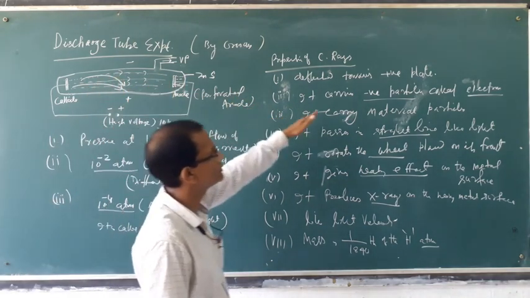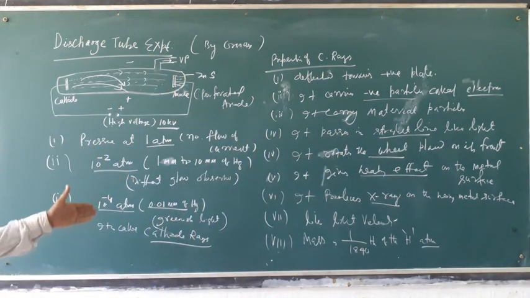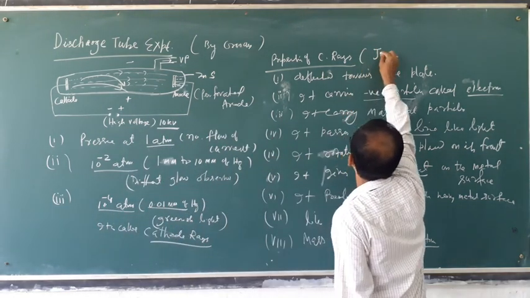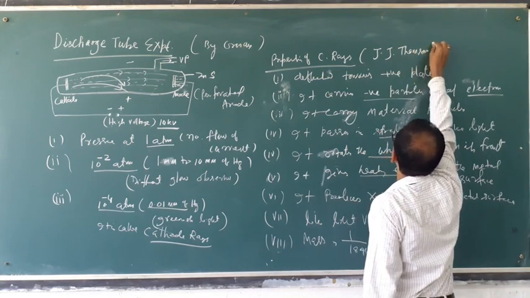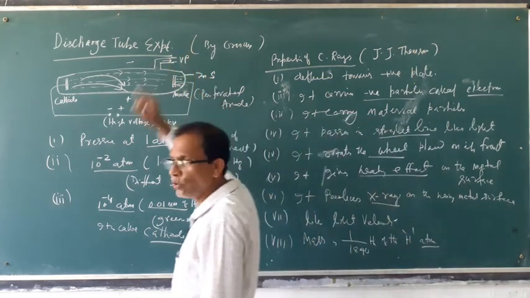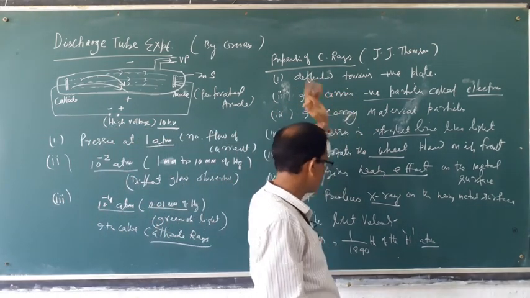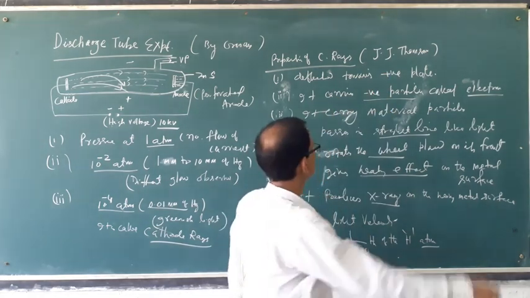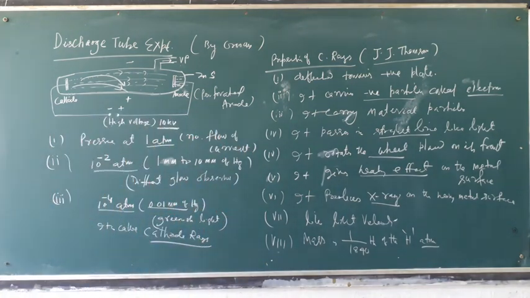Mainly cathode ray consists of electrons, and this property was mainly studied by J.J. Thomson. The experiment is Crookes experiment, but the properties were studied by J.J. Thomson. Then who discovered the electron? We can say J.J. Thomson. J.J. Thomson is the father of the electron, meaning he discovered this particle.